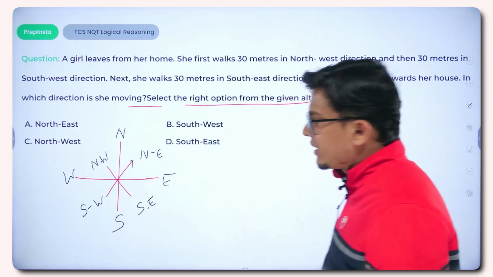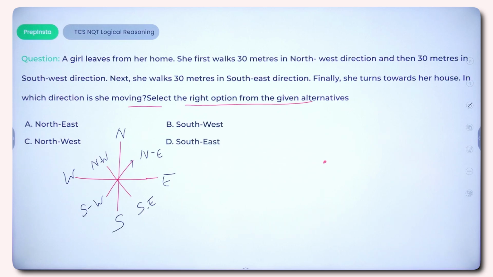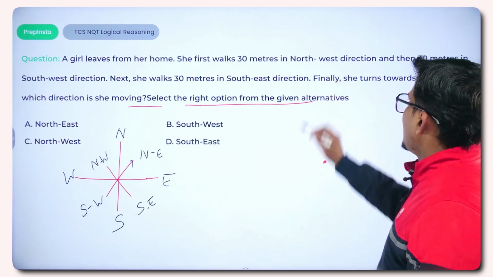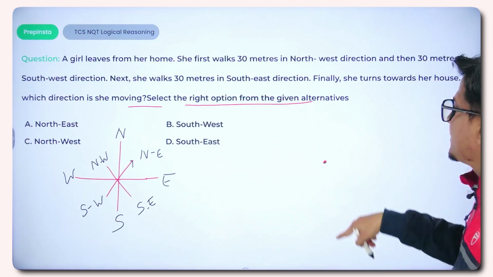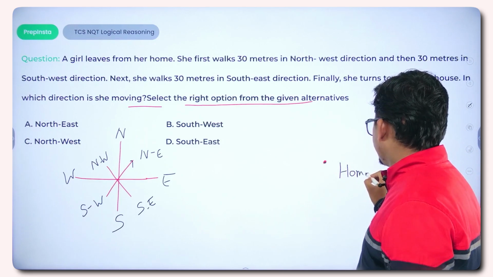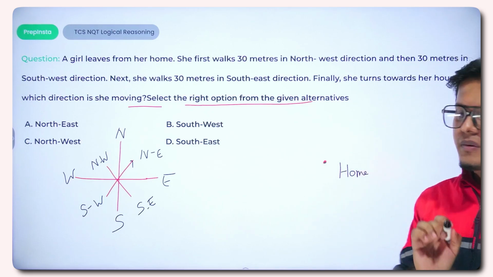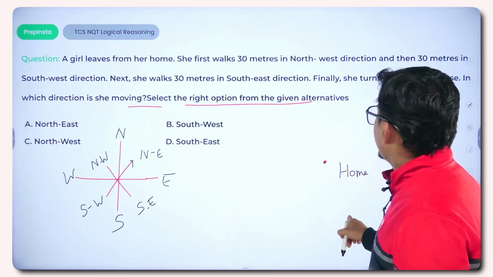Now with the same references we can draw the given question. She first walks 30 meters in northwest. So suppose this is the initial point, this is the starting point, and this is the location of her home. So she walks 30 meters in the northwest direction.